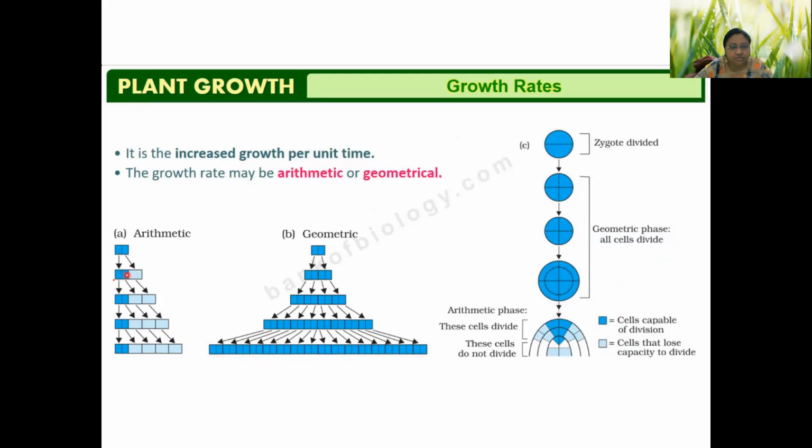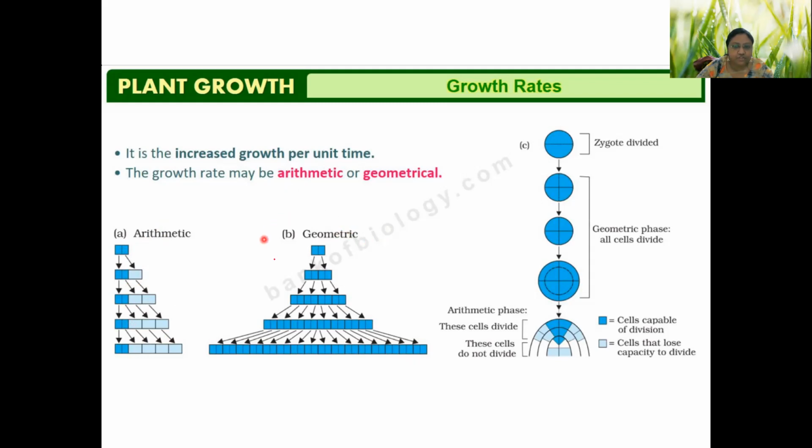Out of these two cells, one will divide and the other is not dividing, and then we will have 3. From these 3, we will have 4. So it is always increasing by 1: 1 to 2, 2 to 3, 3 to 4, 5, 6. It is increasing by plus 1.